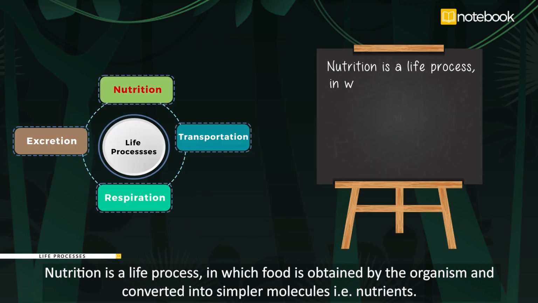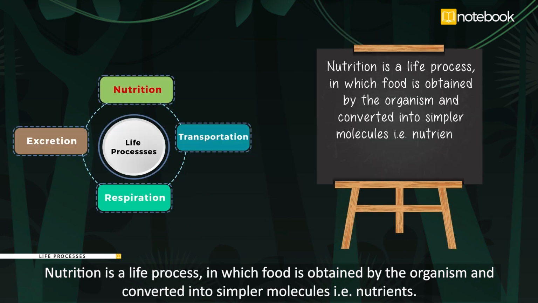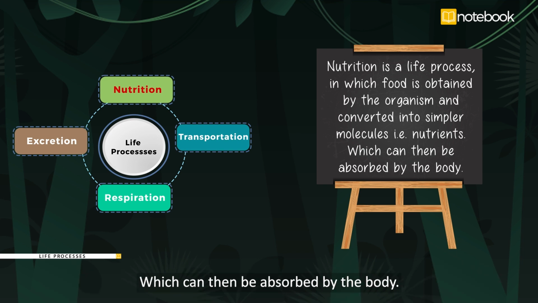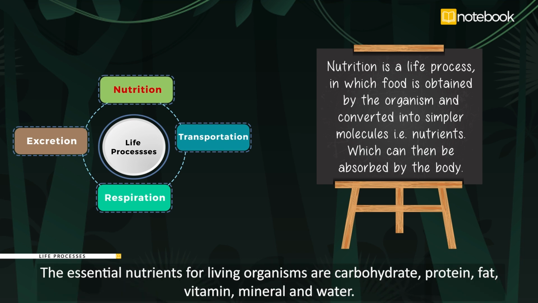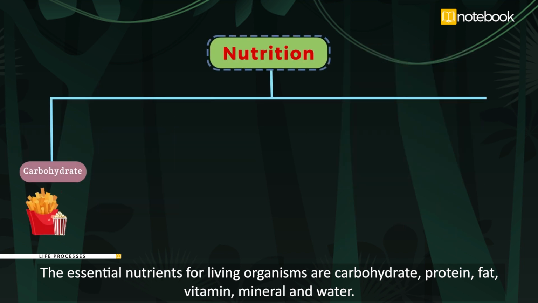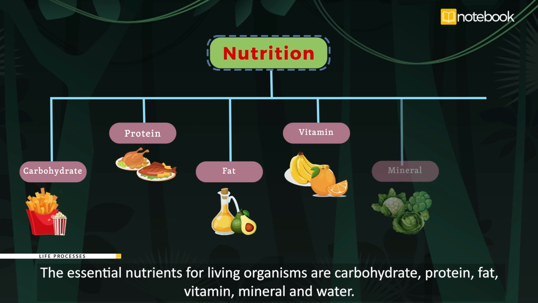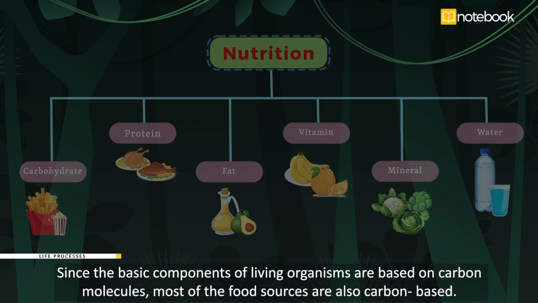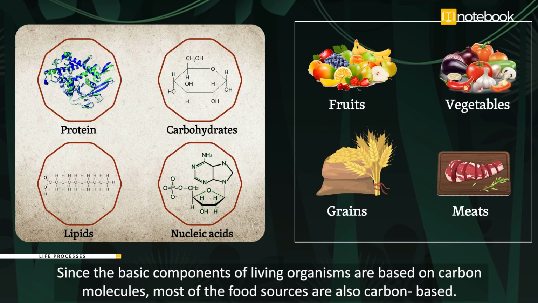Nutrition is a life process in which food is obtained by the organism and converted into simpler molecules, that is, nutrients, which can then be absorbed by the body. The essential nutrients for living organisms are carbohydrate, protein, fat, vitamin, mineral, and water. Since the basic components of living organisms are based on carbon molecules, most of the food sources are also carbon-based.